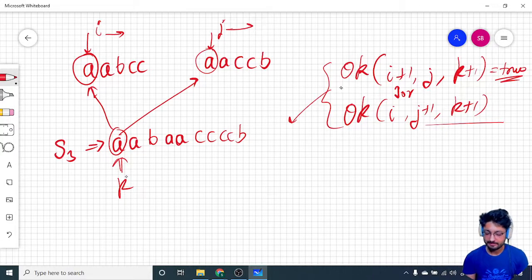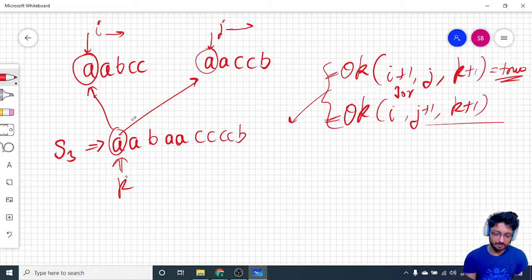Because if moving my I gives our answer, DP of I, J means that if I take this as a substate, it eventually boils down to our correct answer. So if this turns out to be true, then take this part. If this turns out to be true, then take this part. If both turn out to be true, take any of the options. If both turn out to be false, then going to either of the values is not perfect, and the answer might be wrong. This is one state.